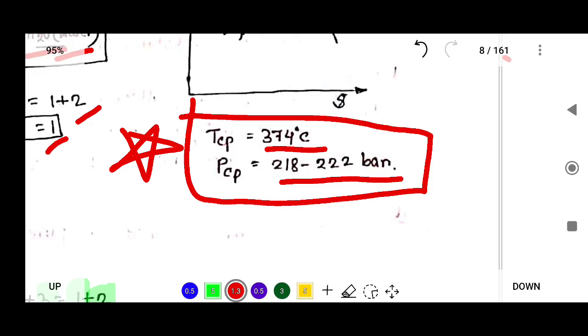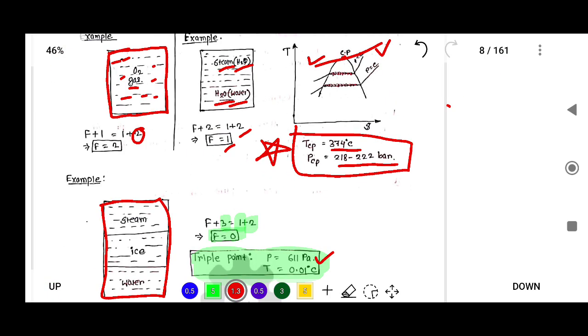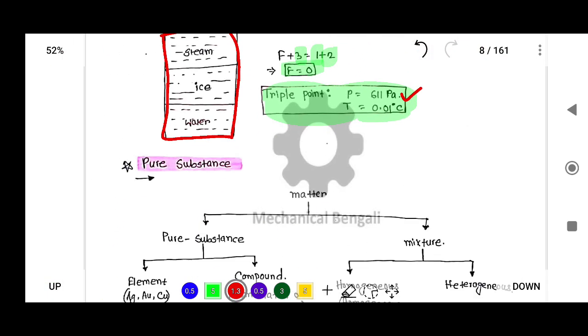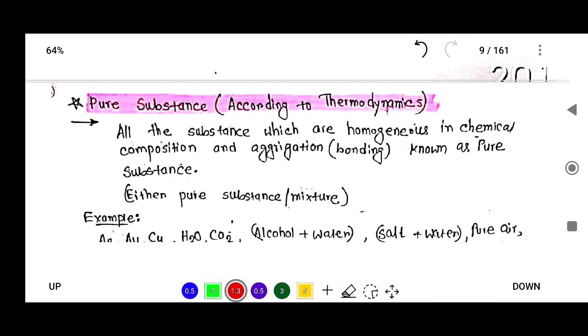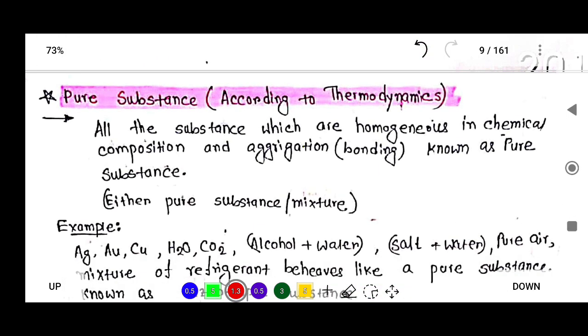Now let's try to understand pure substance. According to thermodynamics, all substances which are homogeneous in chemical composition and aggregation, that means bonding, are known as pure substance.